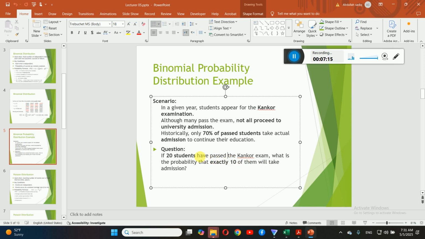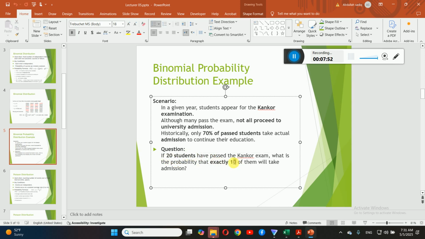Now, the number of trials here is 20 students. We know 20 students have passed the Concord exam, and now we are interested in how many get admission. After the Concord examinations, we just try to know the probability that exactly 10 out of them will get admission. Why? Because most of the time, students who pass Concord, not all of them take admission. Some of them quit and leave. So we are just interested in the probability that exactly 10 out of 20 who pass the Concord exam will take admission.